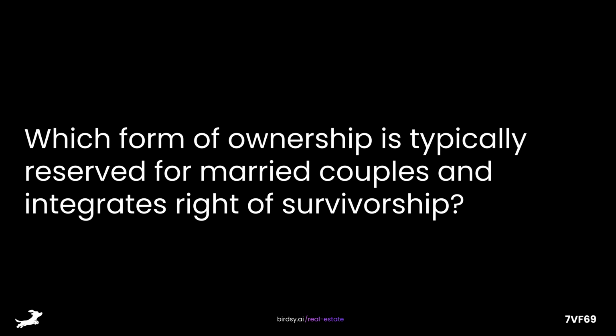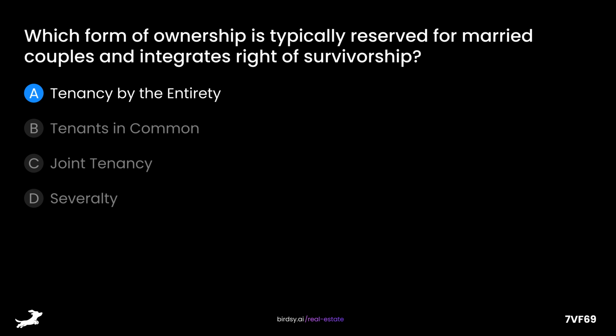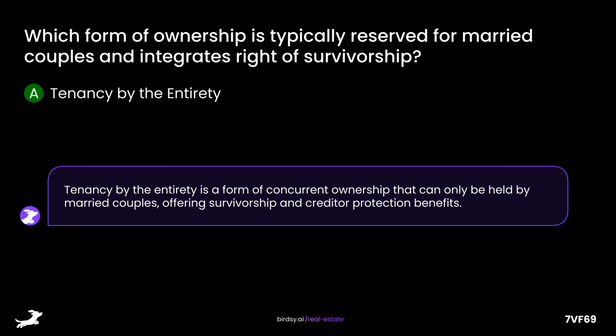Which form of ownership is typically reserved for married couples and integrates right of survivorship? Is it A, tenancy by the entirety? B, tenants in common? C, joint tenancy? Or D, severalty? The answer is A, tenancy by the entirety. Tenancy by the entirety is a form of concurrent ownership that can only be held by married couples, offering survivorship